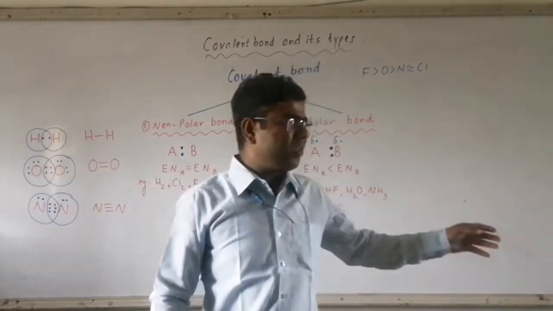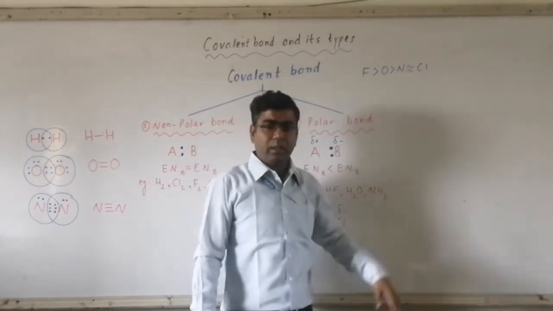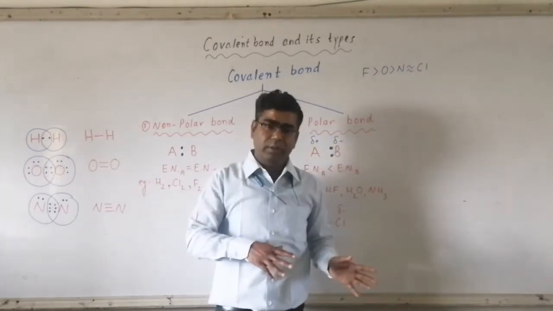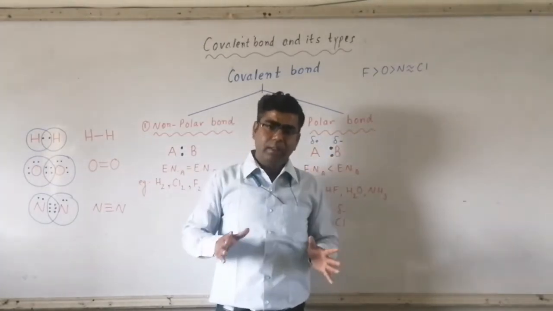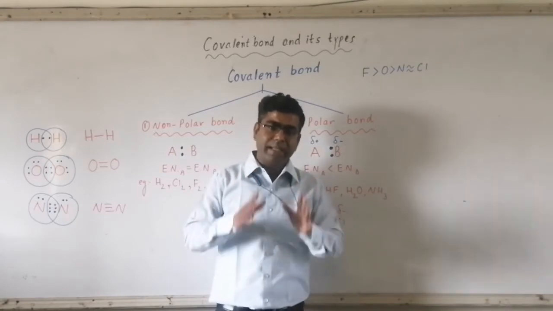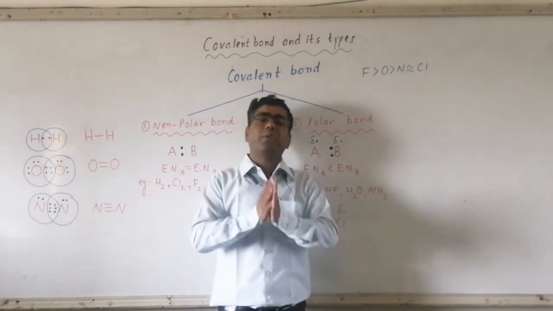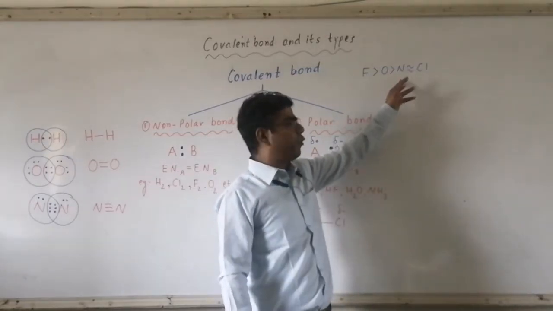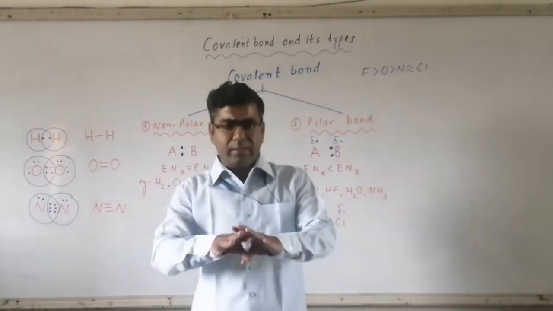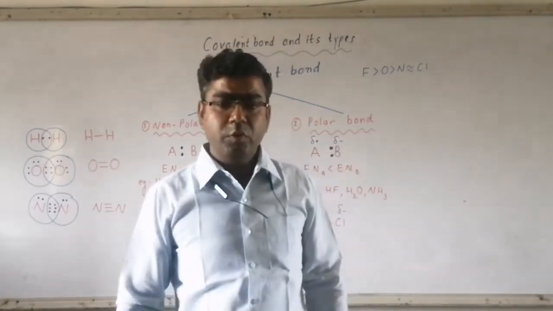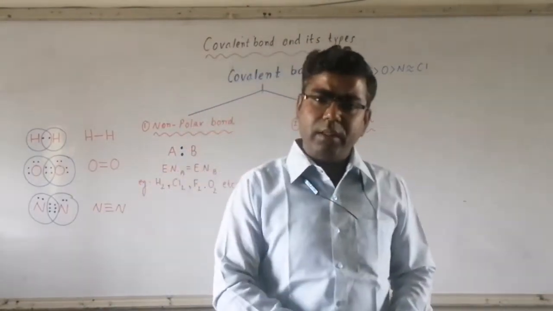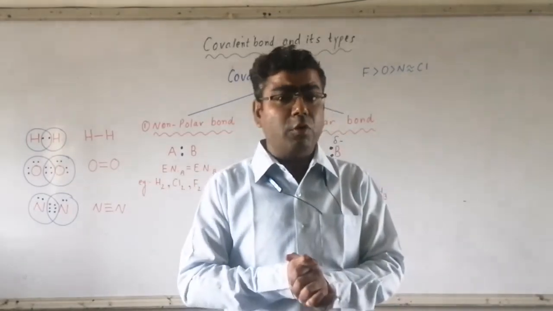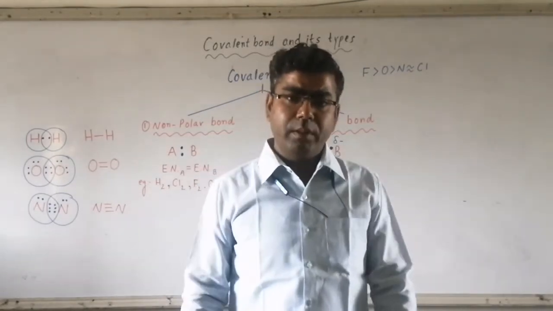The three most electronegative elements of the periodic table: fluorine followed by oxygen followed by nitrogen. Fluorine is the atom with the highest electronegativity. The electronegativity of oxygen and nitrogen is similar. So fluorine followed by oxygen followed by nitrogen, these are the three most electronegative elements of the periodic table.